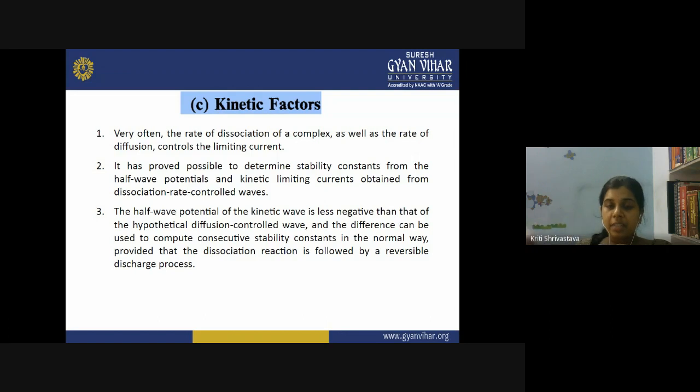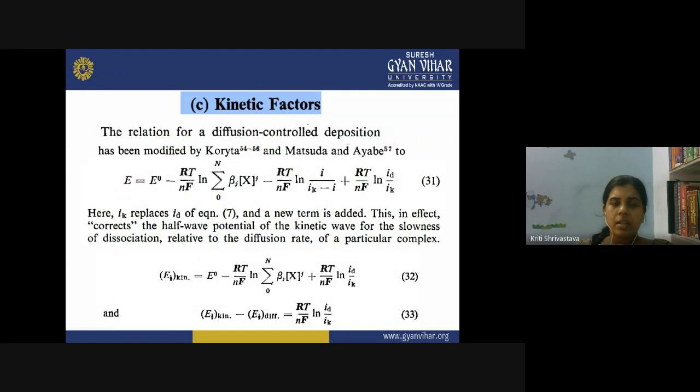So again, we have a condition here: the dissociation reaction should be followed by a reversible discharge process. Then only you can compute the distance between your diffusion controlled and kinetically controlled wave, and then you can find out the stability constant, the stepwise stability constant. And for deducing such things, we have a relation here.